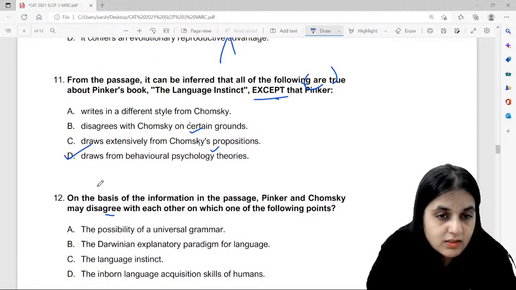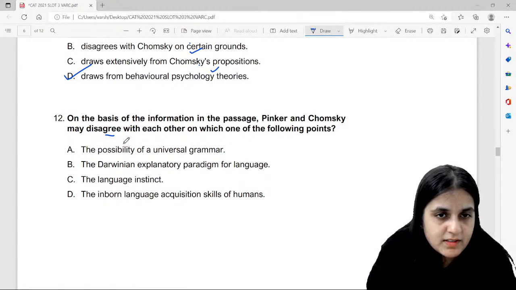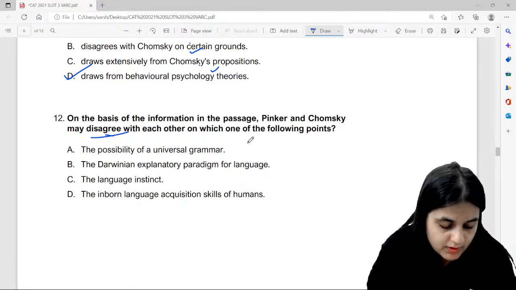Clear? Very good. On the basis of the information in the passage, they disagree with each other on which of the following points?